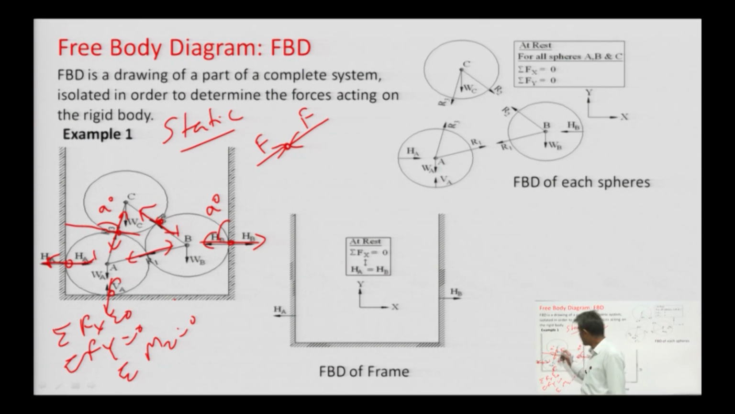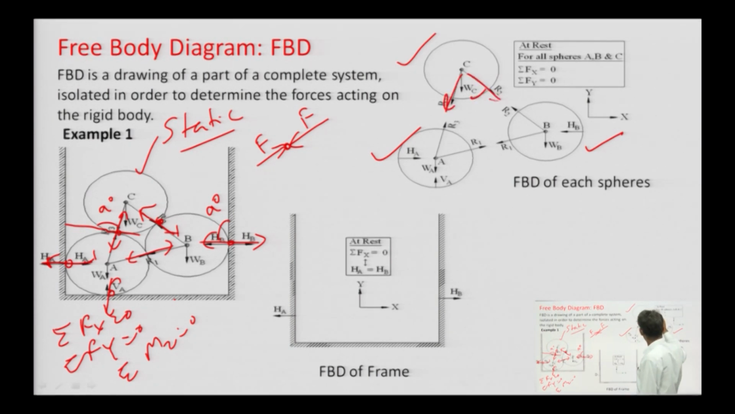What will be the free body diagram for this body C? It will be this. What will be the free body diagram for sphere B? It will be this. For A, it is this. In this diagram, what will be the forces? Forces are first the weight of the sphere, WC, and this reaction I have written as R3. So, this is R3 and this is R2 reaction. So, this is free body diagram number 1.